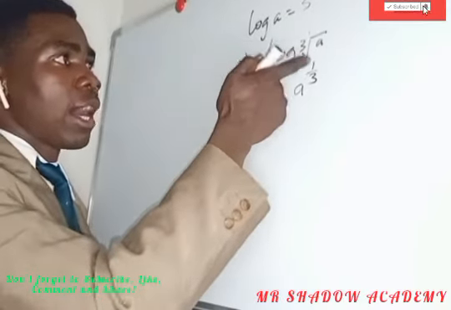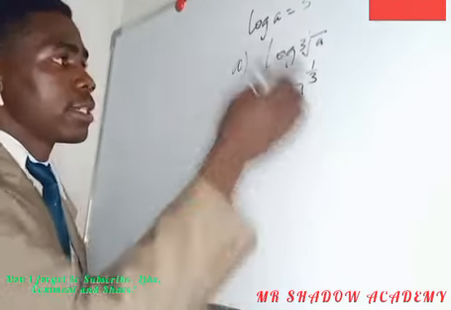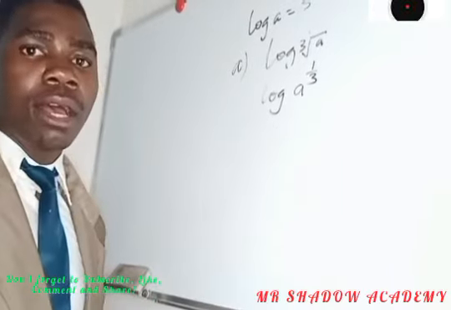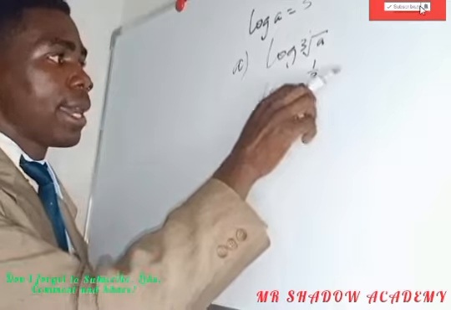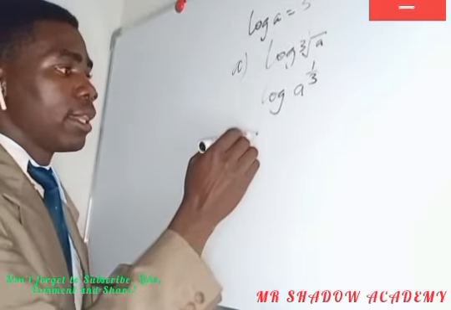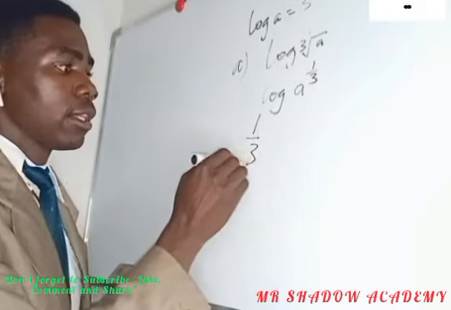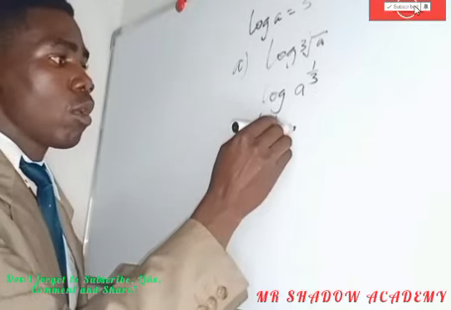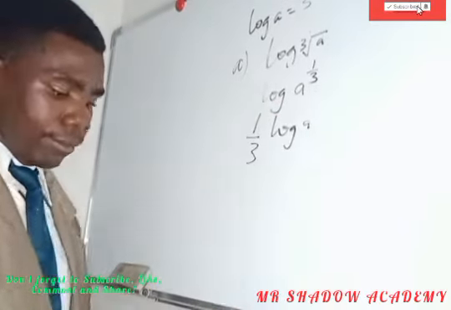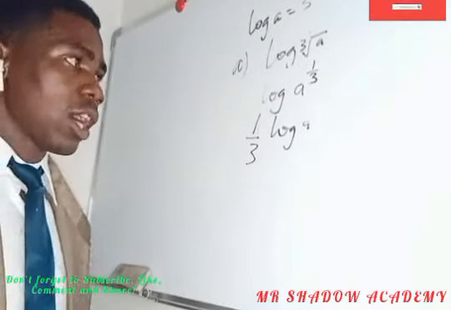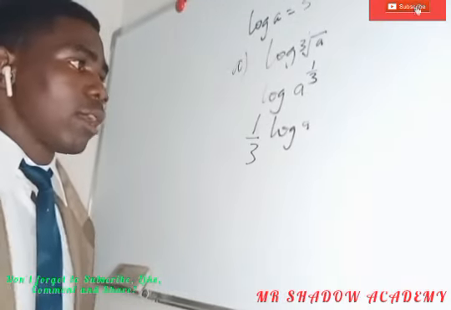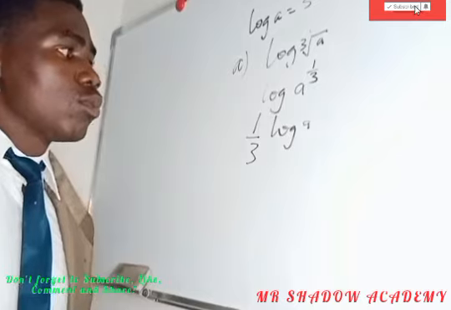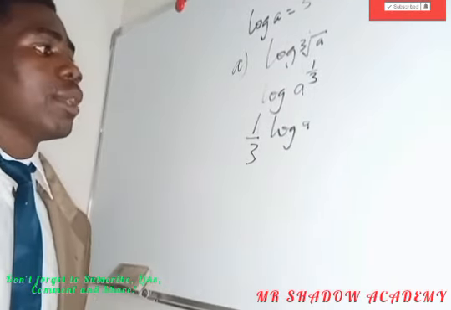According to my laws, with a fraction in the power of A, we apply the logarithm: 1 over 3 multiplied by log A. Log A you are given is 3.